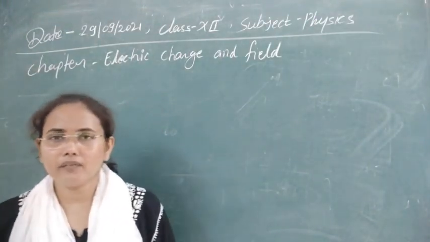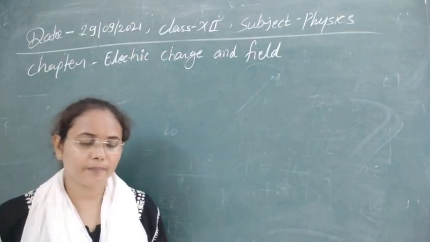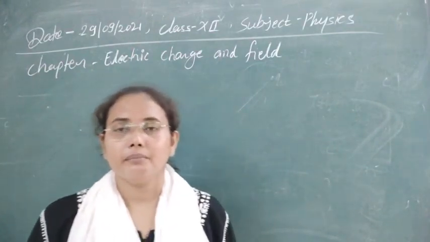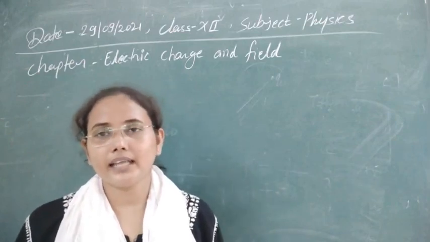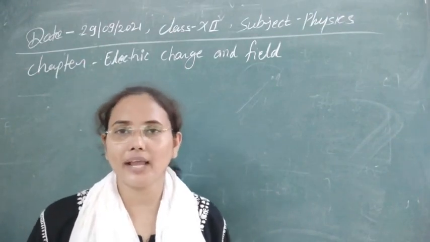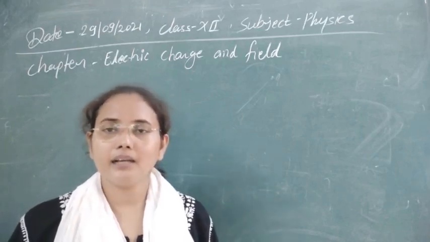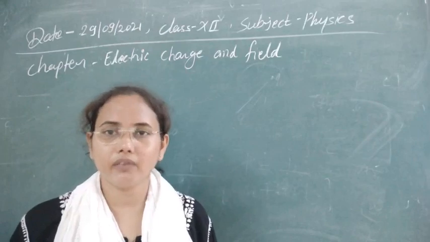The first property of electric line of forces: they can never intersect, because if they intersect, then at a single point they would represent two values of electric field, and that is not possible because at a single point electric field has only one value.